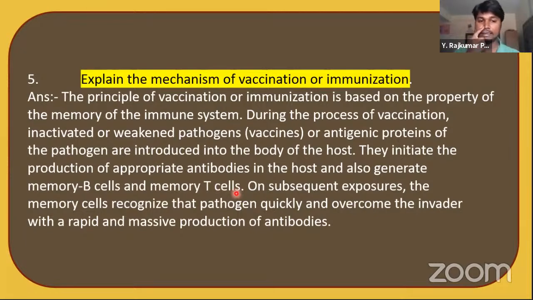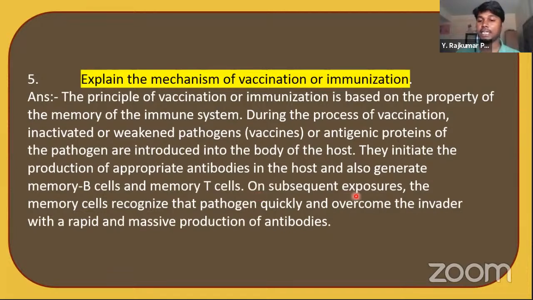So these inactivated pathogens trigger the immune system. They trigger the production of antibodies against those viruses. Within 1 or 2 weeks, the person who is immunized develops the antibodies, and these antibodies get ready to protect the body from that virus.